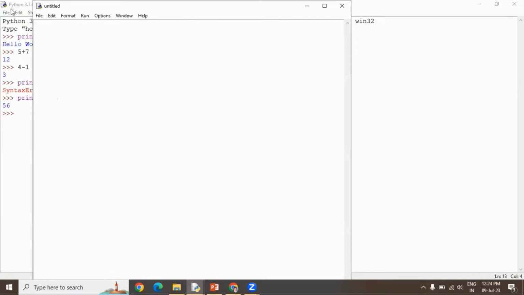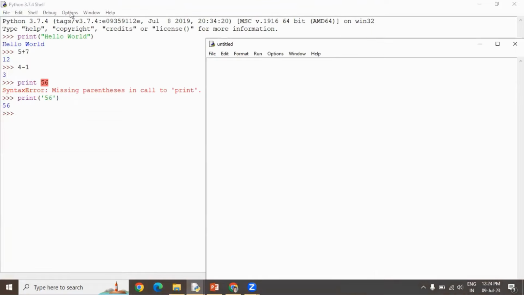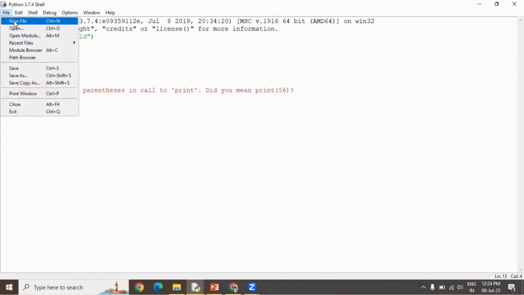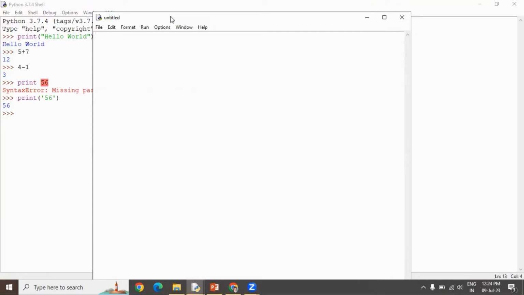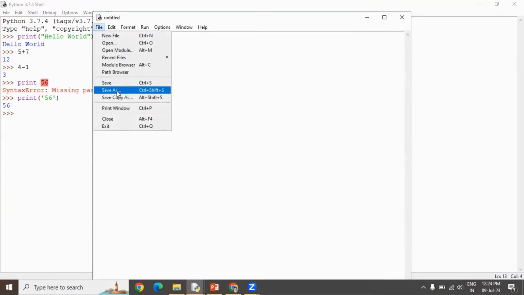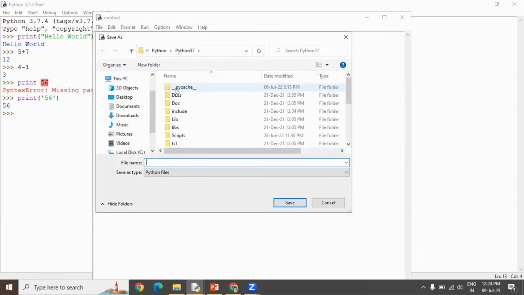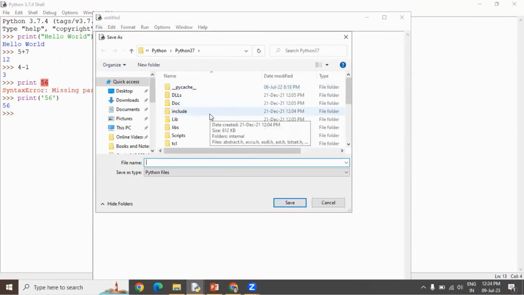For example, what I have just done, I have clicked on file, I have clicked on new file. When I do that, a new window opens up, which I can save later, right? Save as, and give it a name. Every Python program by default has the extension .py.